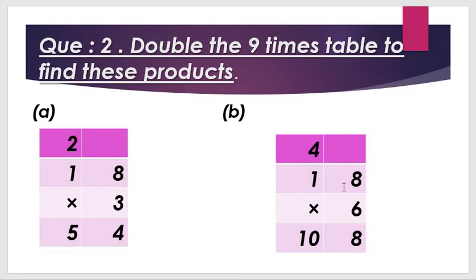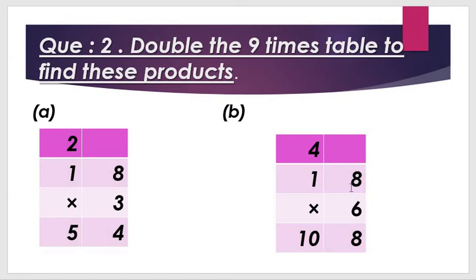So 6 eights. I hope you all did the homework of the tables. Keep all the tables in your mind.